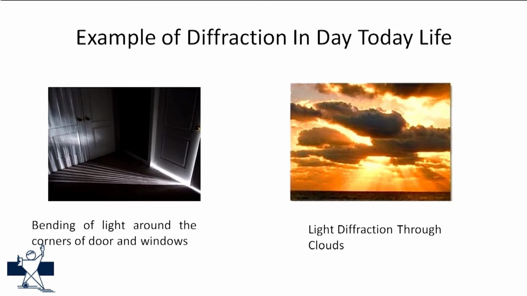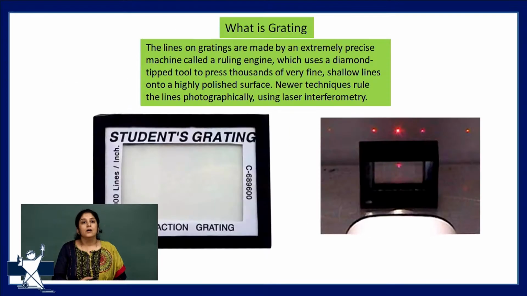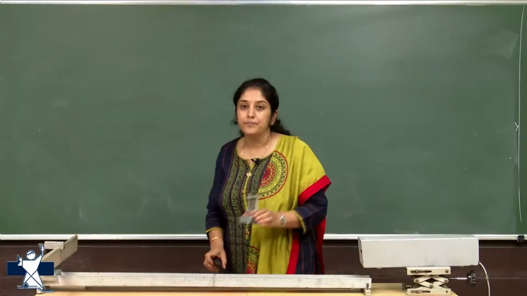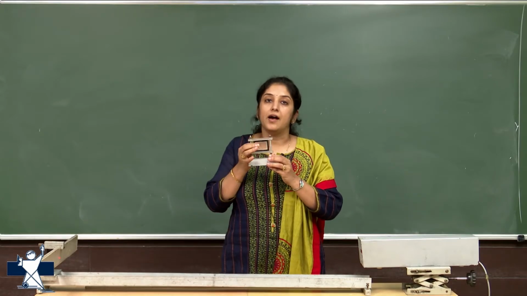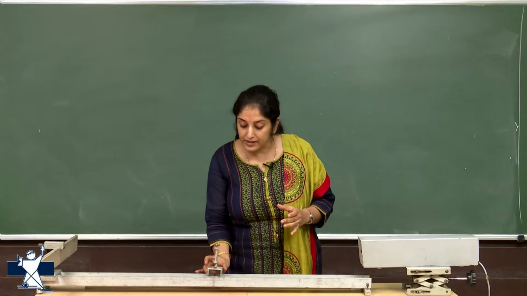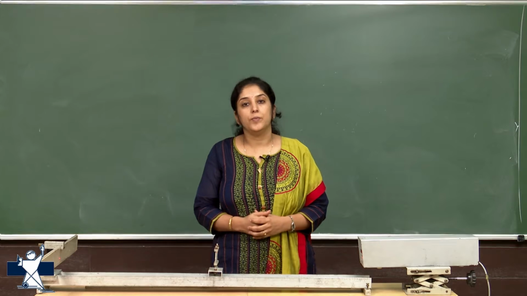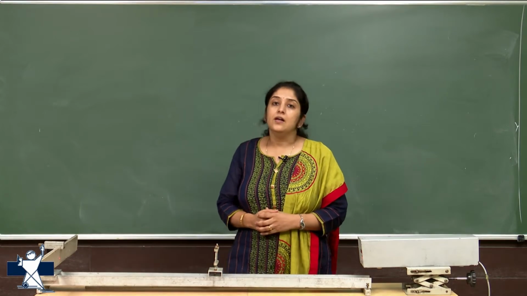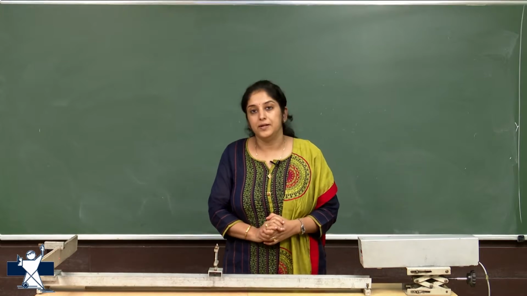To perform this experiment, a grating is required. This is our grating. This grating looks exactly like a glass plate, but when light travels through a glass plate, the phenomenon of refraction occurs, whereas when light passes through a grating, there is the phenomenon of diffraction. Then how is this grating different from a plain glass plate?